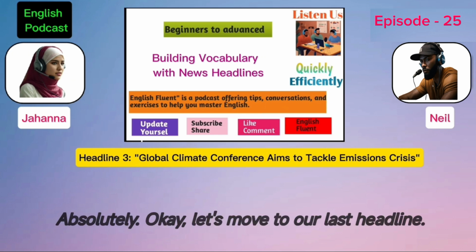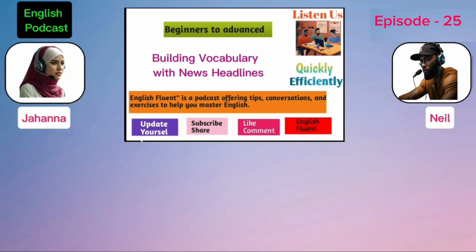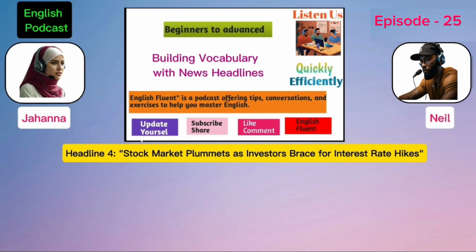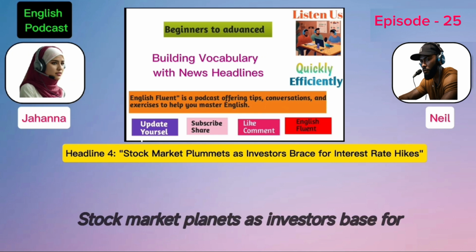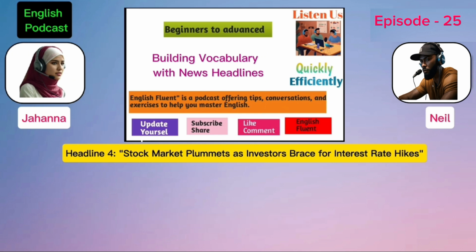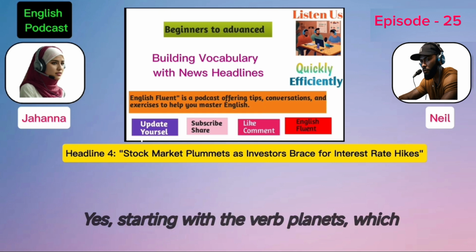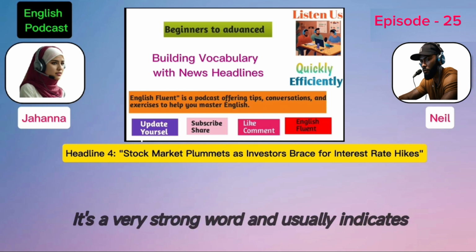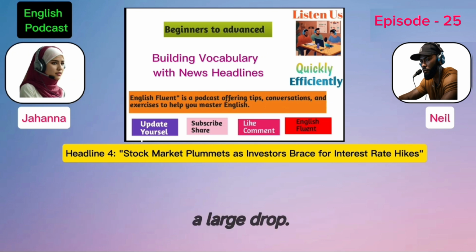Absolutely. Okay, let's move to our last headline. Our fourth headline is from the finance section. Stock market plummets as investors brace for interest rate hikes. This one is pretty intense. Yes, starting with the verb plummets, which means to fall suddenly and steeply. It's a very strong word and usually indicates a large drop.